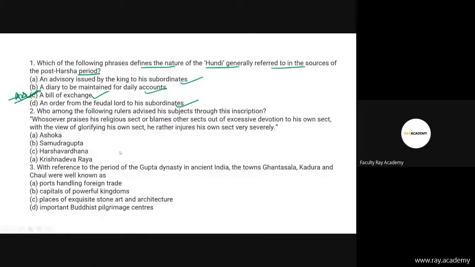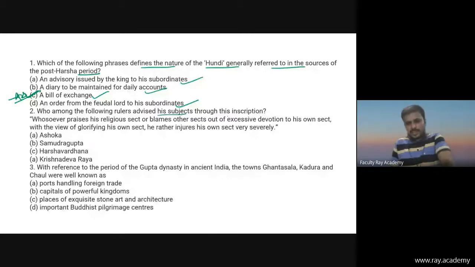Next question: who among the following rulers advised his subjects through his inscription, whoever praises his religious sect or blames other sects out of excessive devotion to his own sect, with the view of glorifying his own sect, he rather injures his own sect very severely? Ashoka, Samudragupta, Harshvardhan, Krishna Deva Raya. What should be the answer?